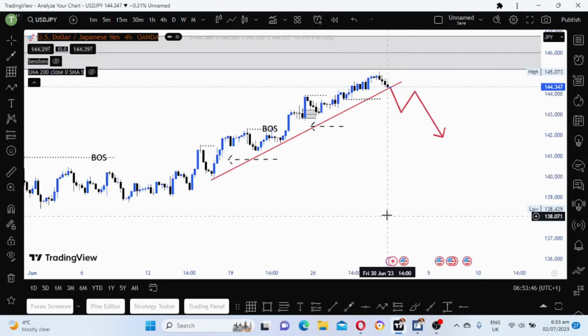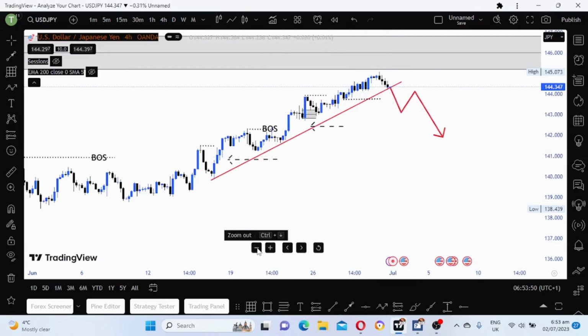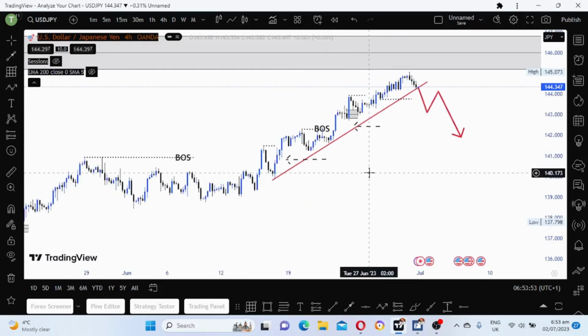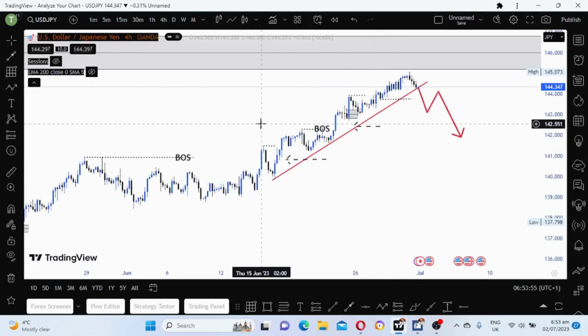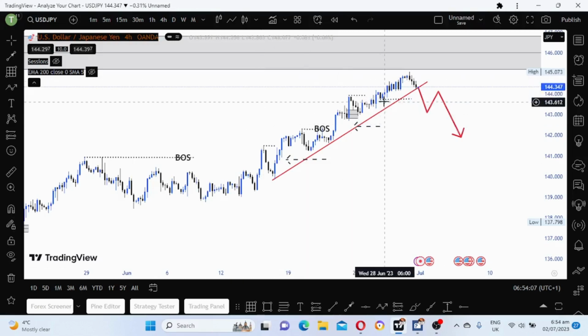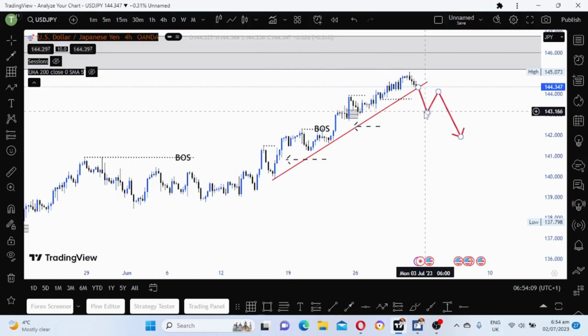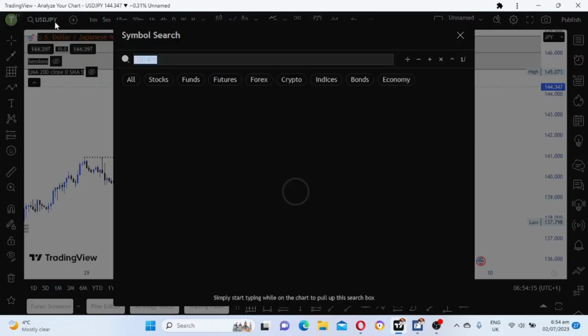Now we don't rush into this trade, we just wait and check what is happening on USDJPY. I don't see a clear setup now, but for us it's just to be patient and watch what the market is doing. If it breaks this last low, then we wait for a pullback and then we sell. That is what is happening on the DXY as well.